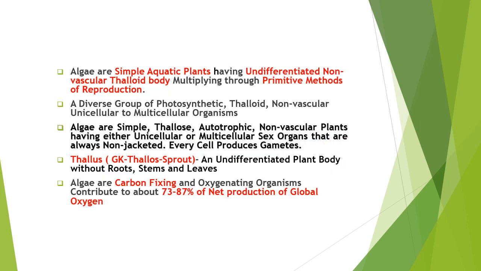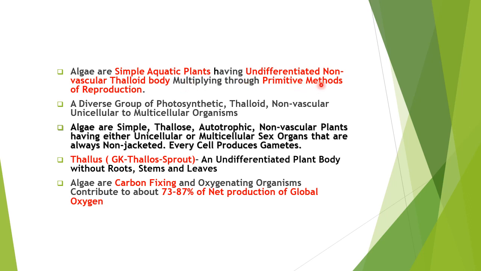We can also have some very simple definitions of the algae. We can say algae are simple aquatic plants, because almost all of them are aquatic except a few, having an undifferentiated non-vascular thalloid body, and they multiply through primitive methods of reproduction.